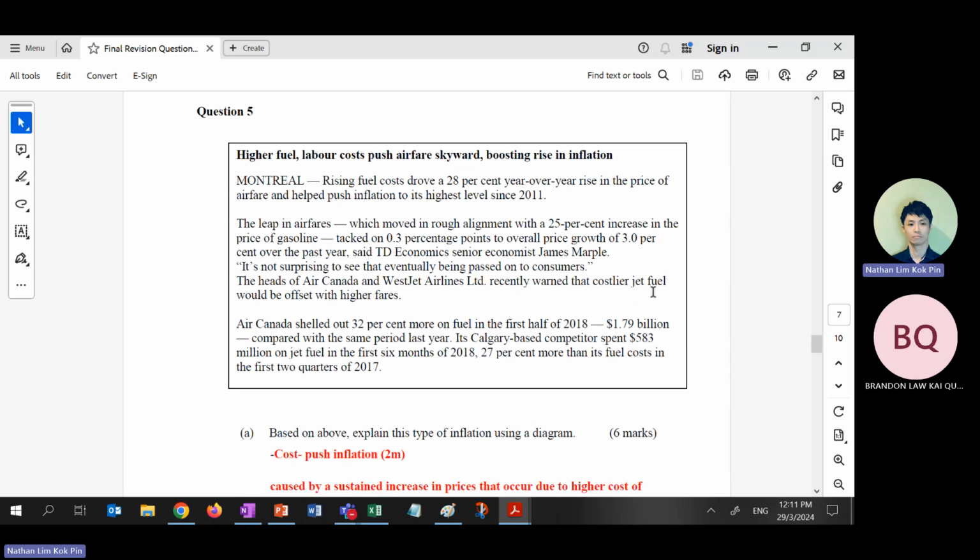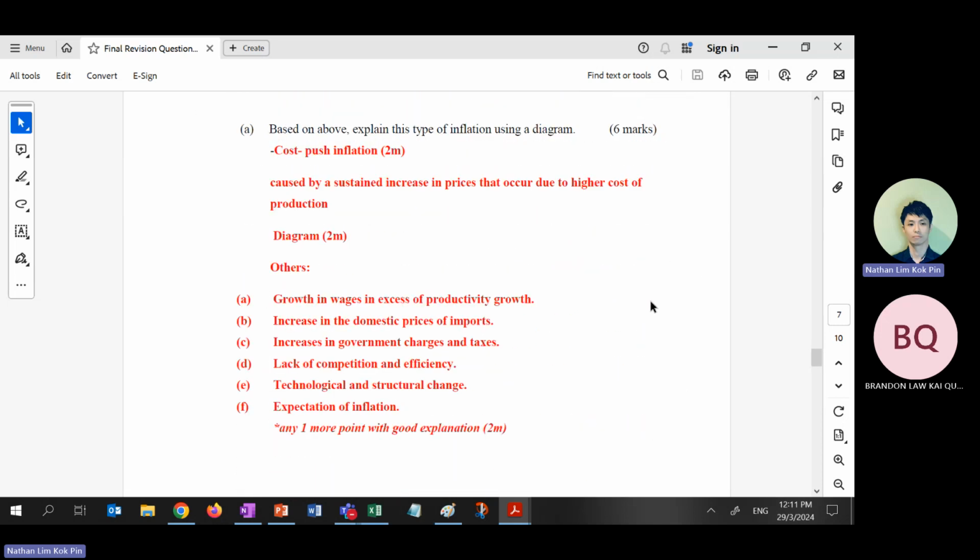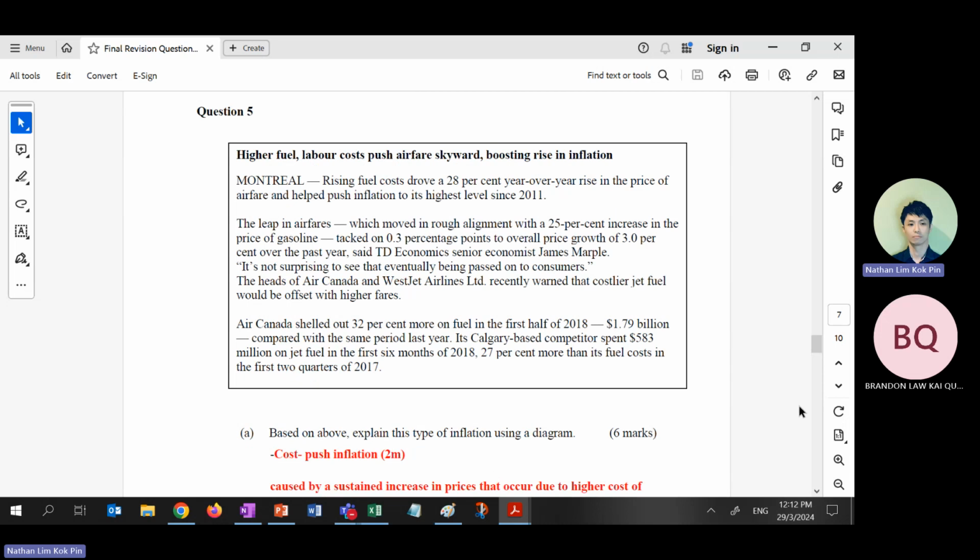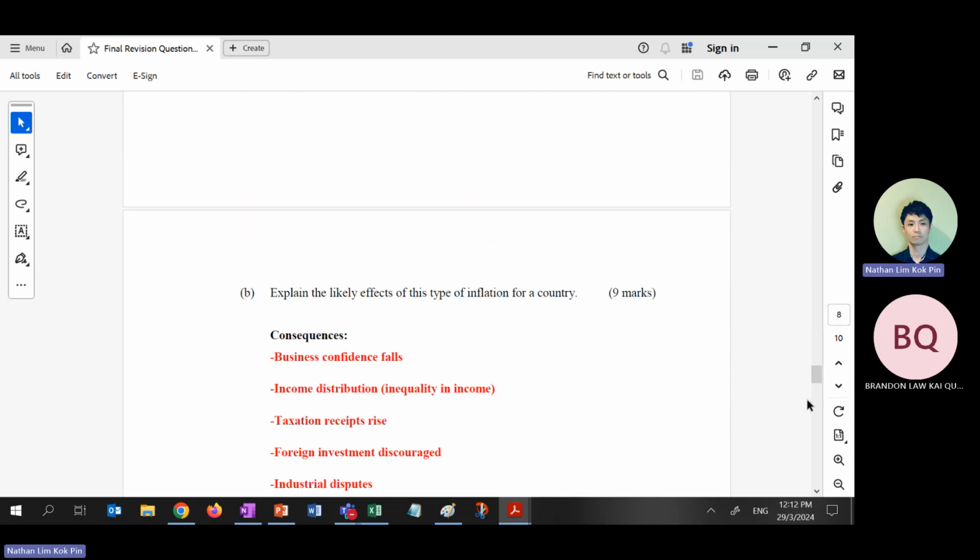Question 5. This one, cost push inflation, we can link it to exchange rate and international trade. We will not ask you cost push inflation. Based on the article, how will this affect exchange rate, or how will this affect international trade? Or should the government impose a tariff? Should the government give subsidies to local products? These are the questions that we change. Case study is still the same, still inflation, still unemployment, still economic growth. Does it make sense?